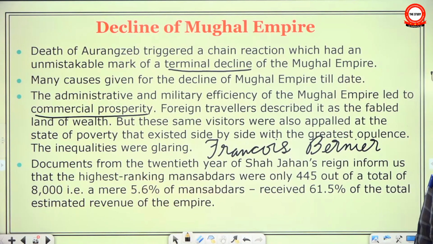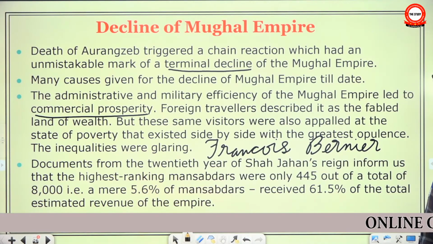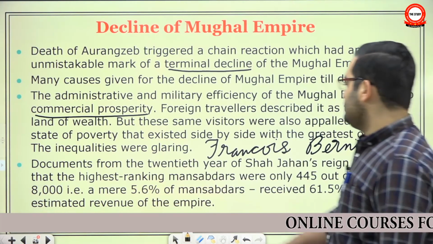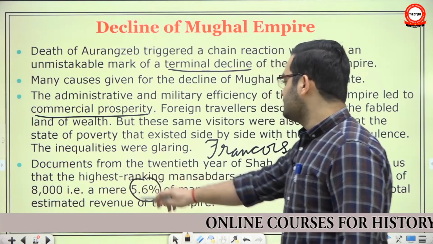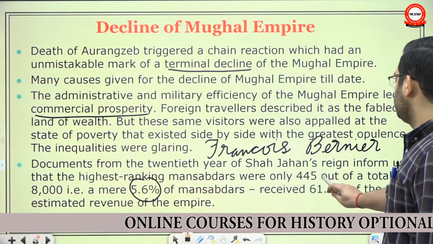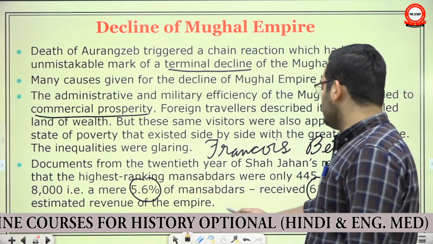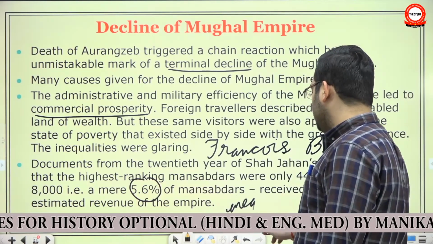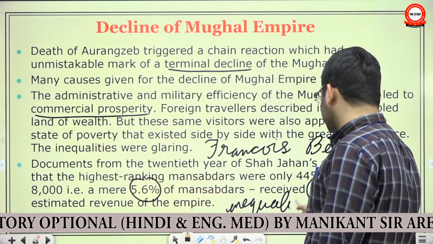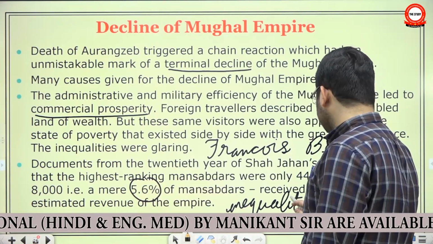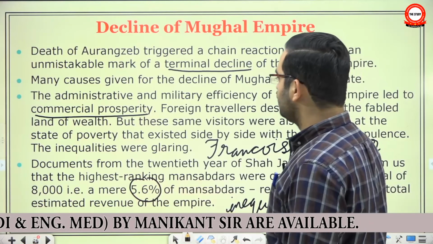Documents from Shah Jahan's reign inform us that the highest ranking Mansabdars were only 445 out of a total 8,000. That means a mere 5.6% of Mansabdars received 61% of the total estimated revenue of the empire. See, such gross inequality. I mean, what is left for the lower level officials? How would they be motivated to fight for the sake of the empire?